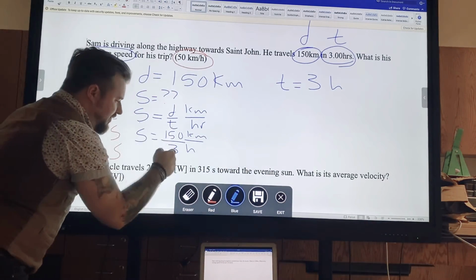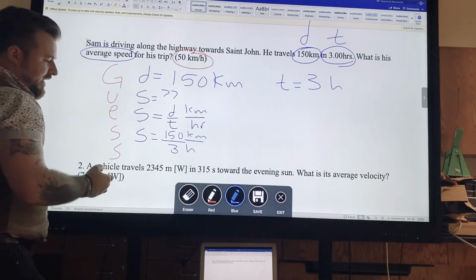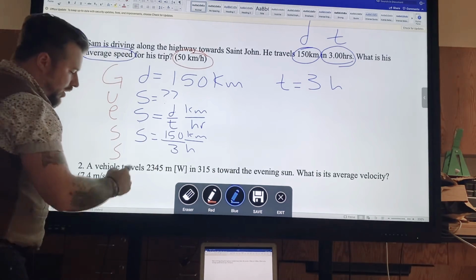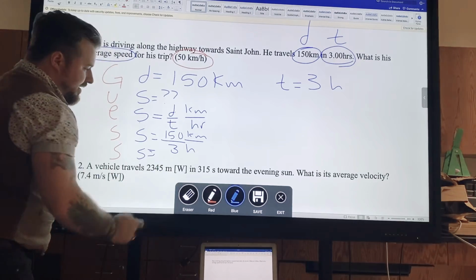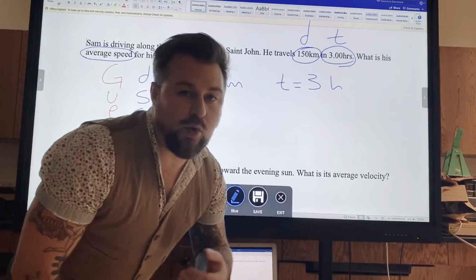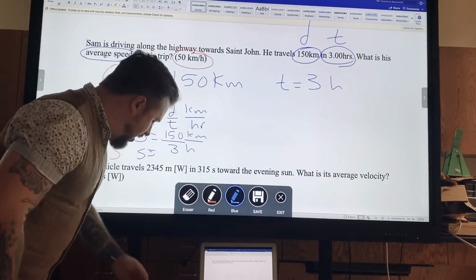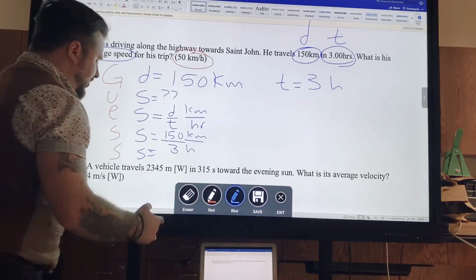S is equal to D over T. S is equal to 150 over 3. How do I solve this? This number is equal to this number divided by this number. So all I have to do is use algebra or arithmetic and perform the operation with your calculator, or just, simply here, it's 150 divided by 3. Now all I have to do is get out my calculator and do 150 divided by 3.